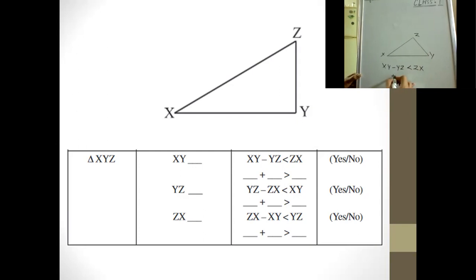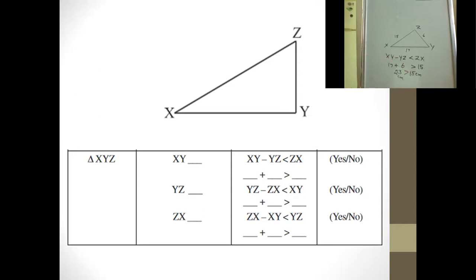Now they have given that we have to apply plus here and check if this condition is satisfied. I had measurements which were earlier 17, 15, and 6. Now we would be saying that XY is 17 plus YZ, that is 6, and ZX is 15. Let us check here. So we can say that 23 is greater than 15 centimeters. So here we are satisfying the condition, that is, the sum of the two sides is greater than the third one.